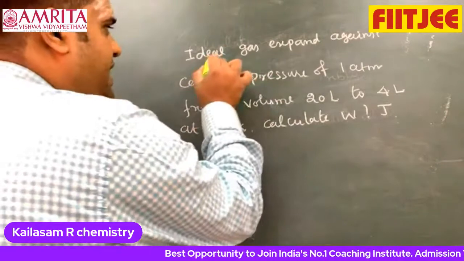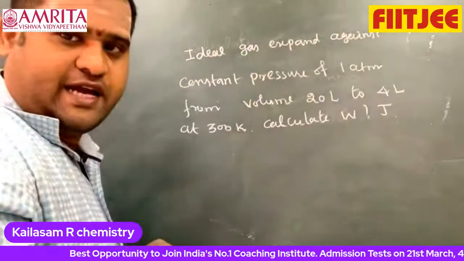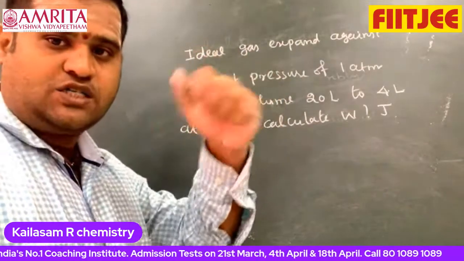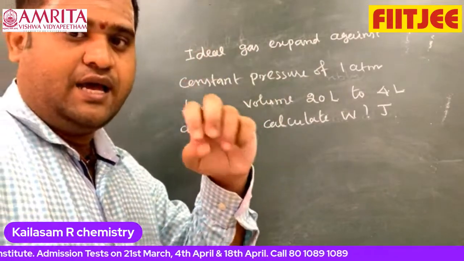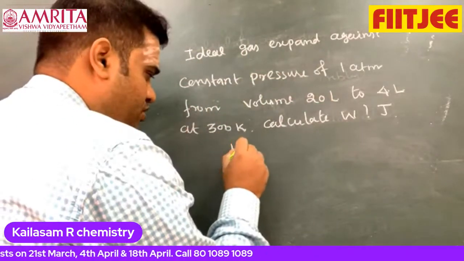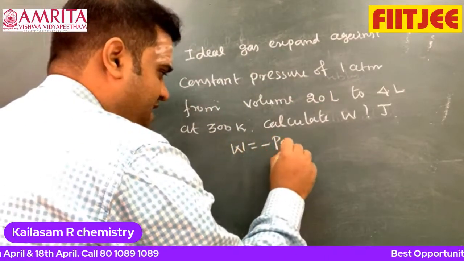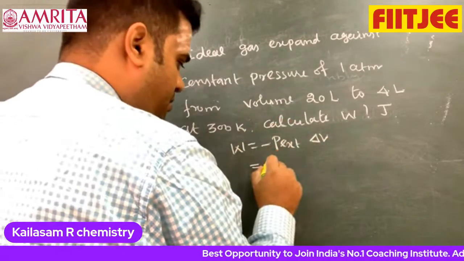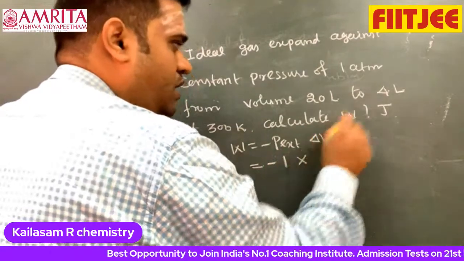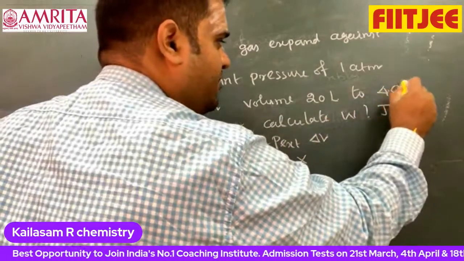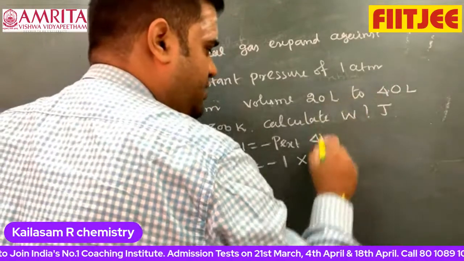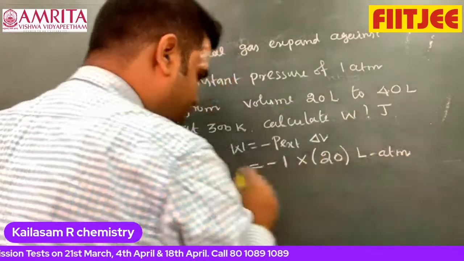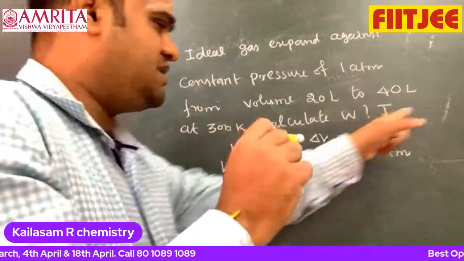Anyway, what is given? 1 mole of ideal gas. What about 1 mole of ideal gas expanding against constant pressure? Whenever it is against constant pressure, the process is called an irreversible process. I can write W equal to minus P external delta V. What is the external pressure here? It is minus 1 into the volume change, 40 minus 20, so I can write 20 liter atmosphere. This is the unit. But what is the question asking? Express in terms of joule.